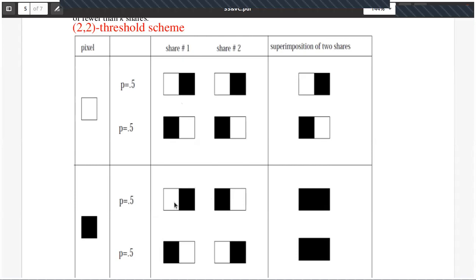Okay. So because of that, it is not 100%. There is a little contrast. Now black becomes very much black, but white becomes white and black.